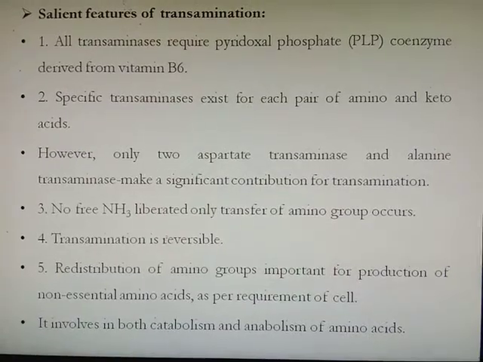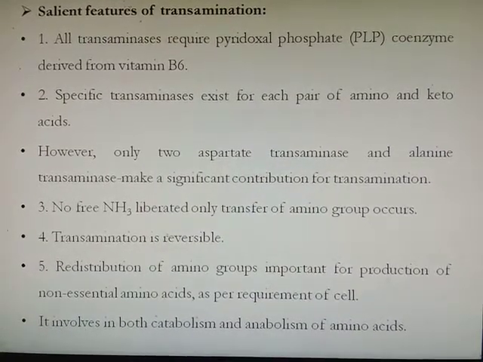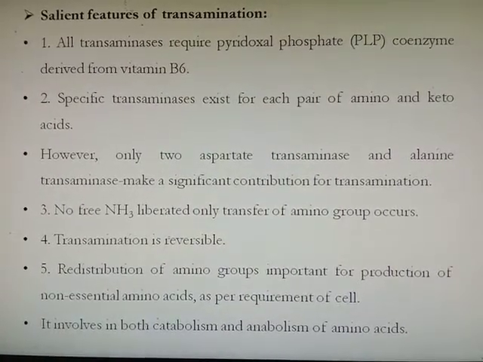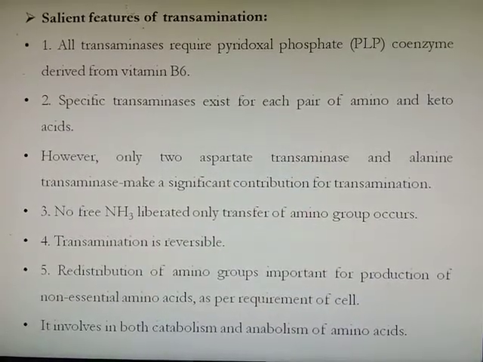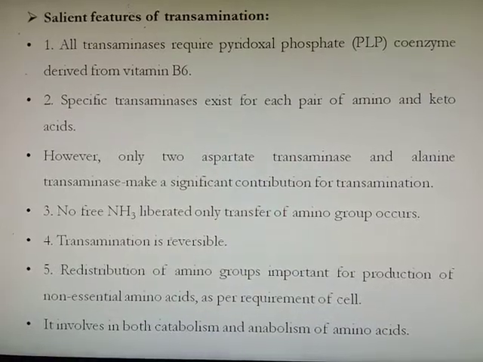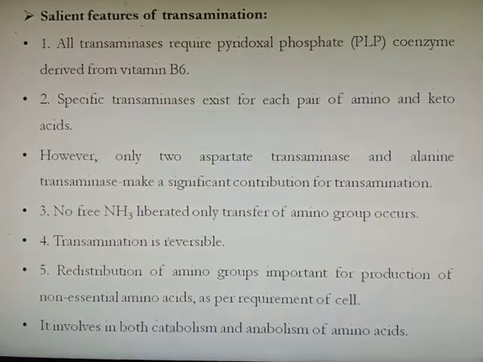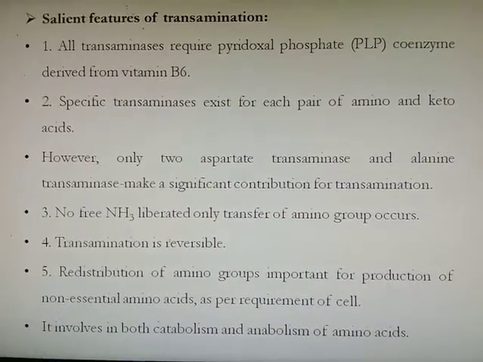However, only two transaminases, aspartate transaminase and alanine transaminase, make a significant contribution to the transamination reaction. No free ammonia is liberated during transfer of amino group. It means during transamination no free amino group is liberated. Transamination is a reversible process.